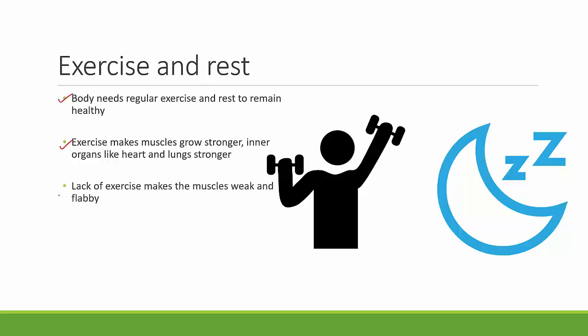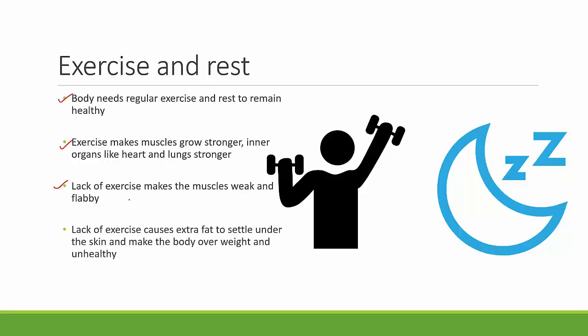Lack of exercise makes the muscles weak and flabby. If you notice somebody who doesn't exercise, they don't have very tight muscles. They have very loose skin and flabby skin. That is because of lack of exercise. Lastly, lack of exercise causes extra fat to settle under the skin and makes the body overweight and unhealthy. That's why exercising is very important. If you don't want to put on excess weight and become overweight and unhealthy, you have to exercise regularly and you have to take enough rest.